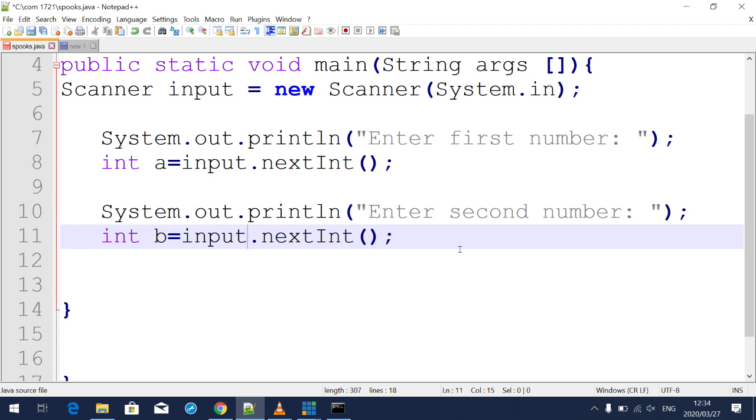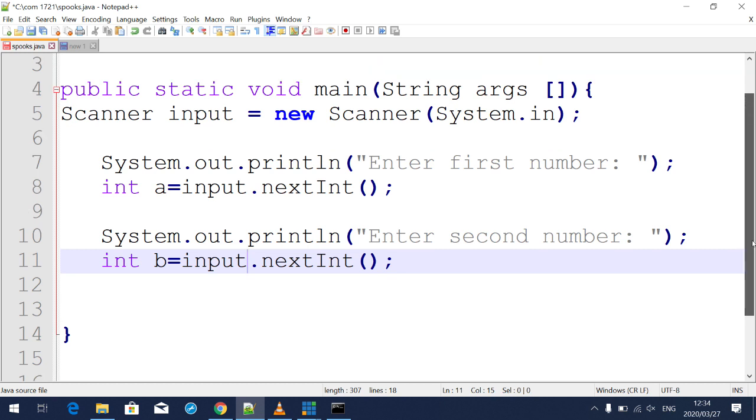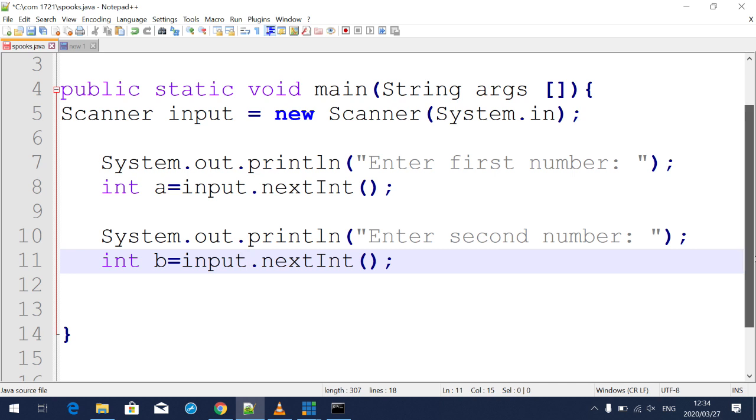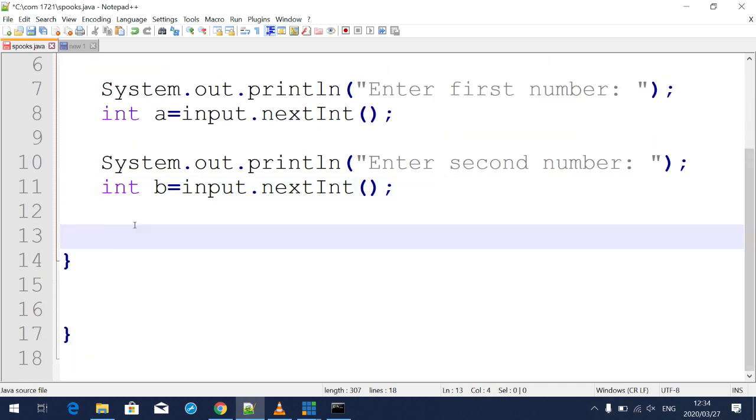So right now, we need to calculate. So how do we calculate? We're gonna write int answer is assigned to a plus b, something like that.